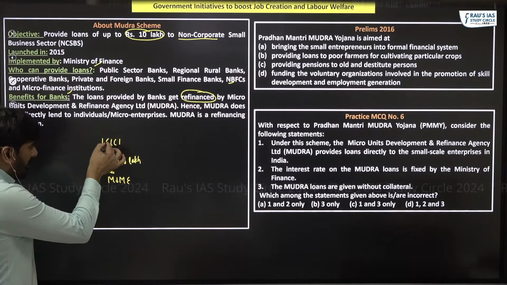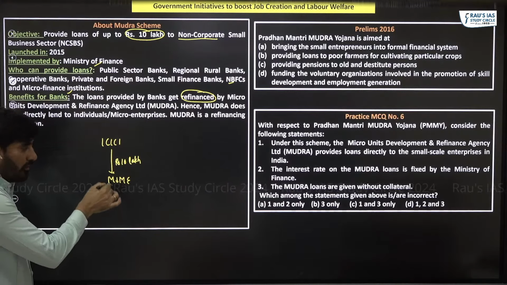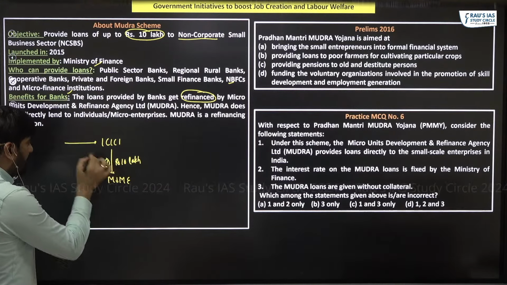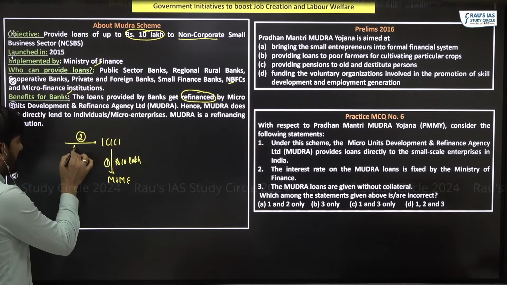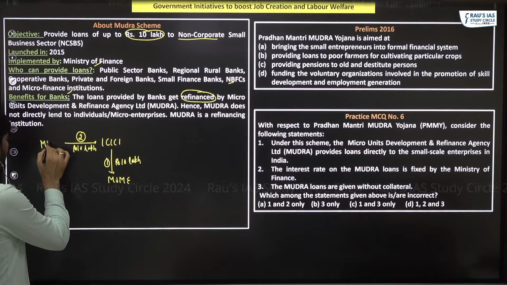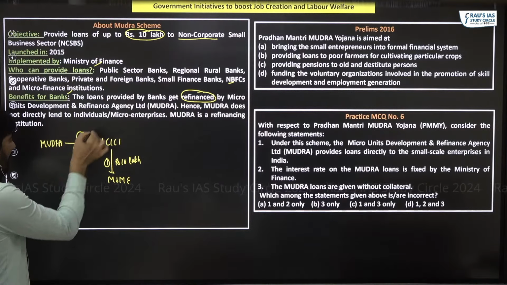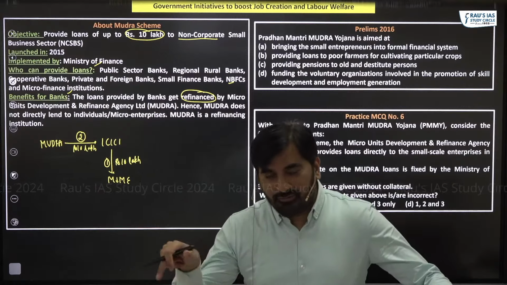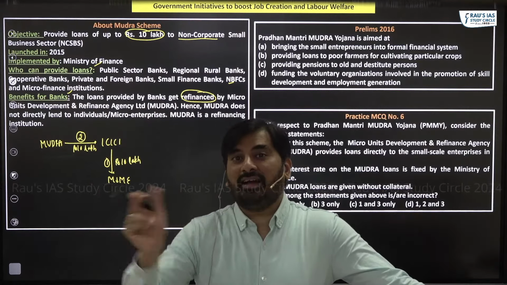As soon as ICICI gives the 10 lakh loan to this MSME, what actually happens is this 10 lakh rupees would be given by Mudra to ICICI. This feature is called refinancing.